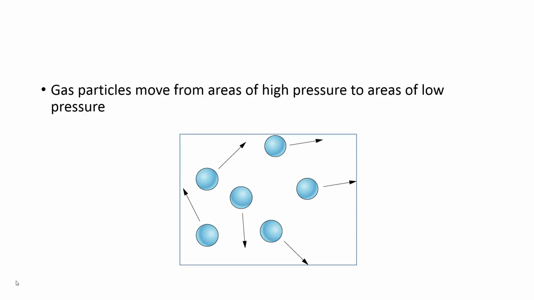Imagine this is a sealed container with some gas particles inside of it. Gas particles will always want to move from an area of high pressure, so a region where they're under high pressure, to areas of low pressure. That will not matter if they're in a sealed container where the outward push of their collisions is the same as the inward push of the air particles pushing from the other side.